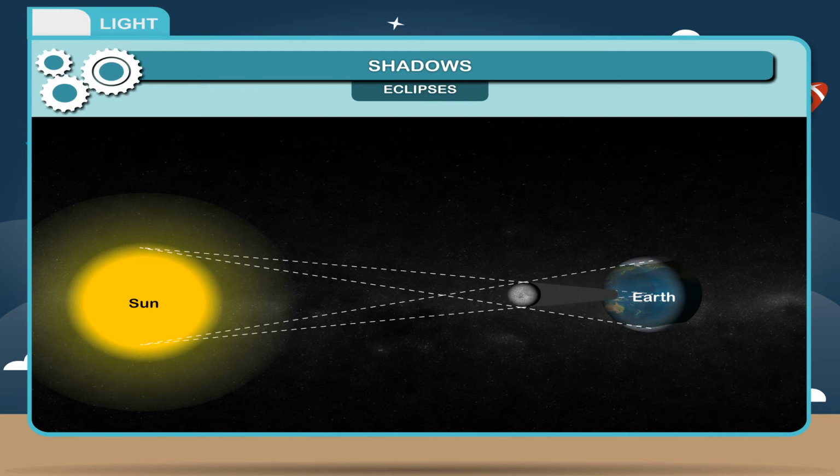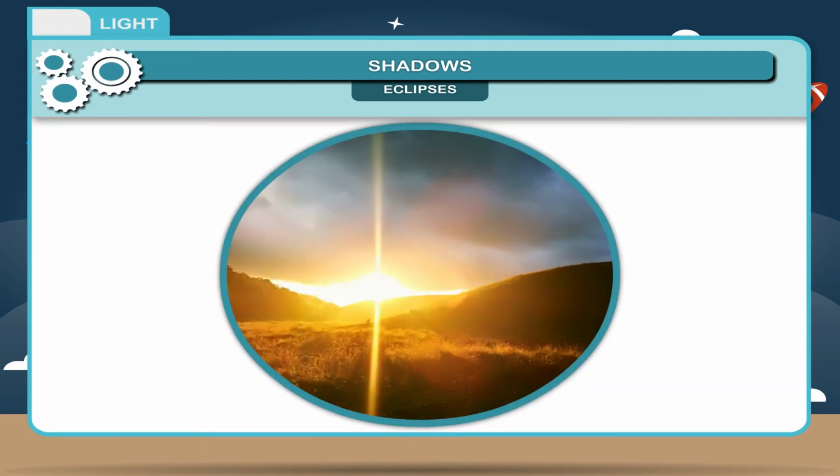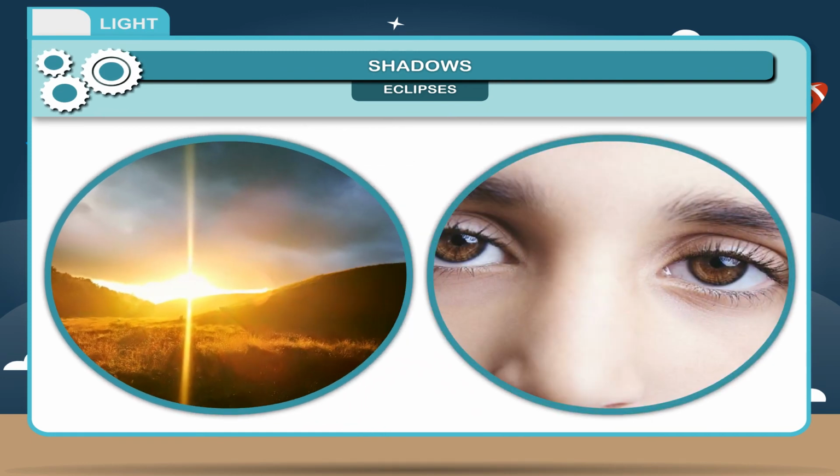Since the sun is large, the moon's shadow has an umbra and penumbra. If you stand in the umbra, the sun is totally blocked and it is called a total eclipse. If you stand in the penumbra, you see a partial eclipse. Never look directly at the sun because it may damage your eyes.